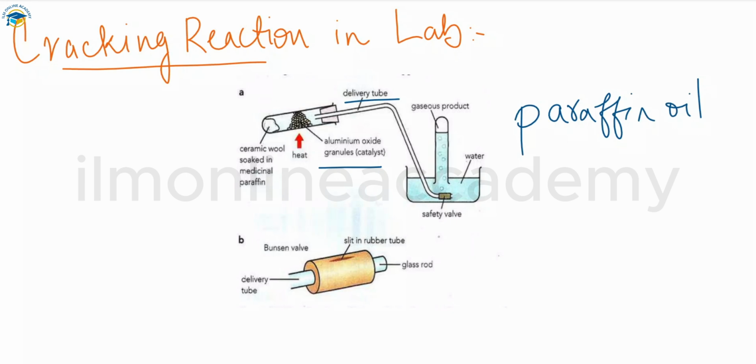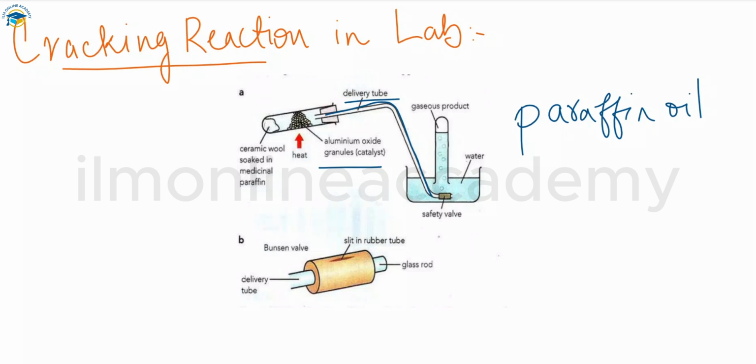You can see here the gas will pass through this delivery tube, and when it comes into the water, we put the test tube, or any cylinder, down in our water tank, or any container. So the gas is accumulated in that test tube. The gases produced can then be tested to see if they are alkenes by using the bromine water test, which we did in our previous lecture.